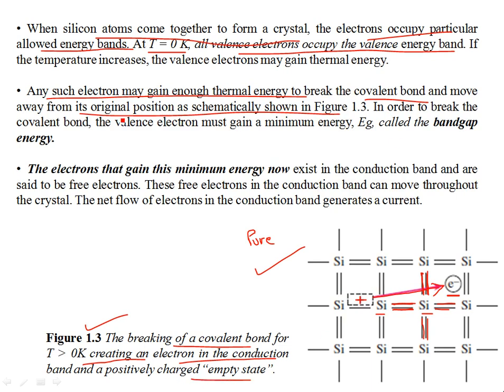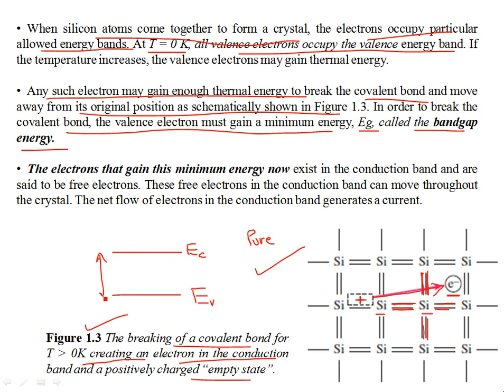In order to break the covalent bond, the valence electron must gain a minimum energy, denoted by Eg. It is called the band gap. This gap exists between Ev, the valence band, where the electrons occupy the maximum energy state where they are bonded to each other to form the complete octet structure, and the conduction band, Ec. The difference between these two is the band gap.